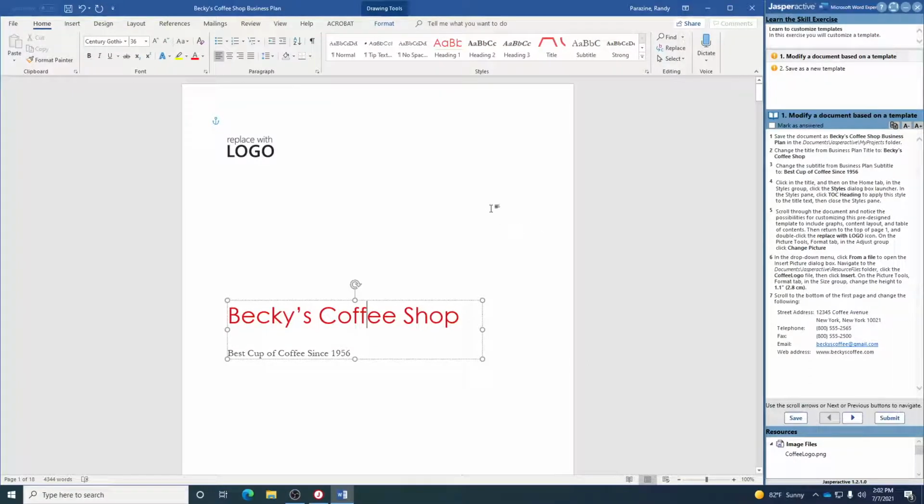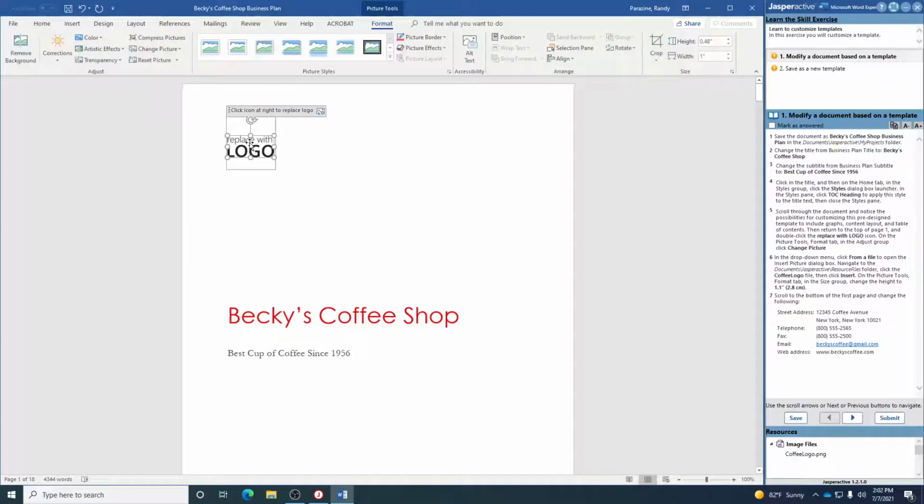And double click the Replace with Logo icon. So double click right there. When you do that, you're going to come up here to Picture Tools, Format. And over here in the Adjust group, here's your Adjust group. We are going to click the down arrow on Change Picture. Step 6 says From a File.